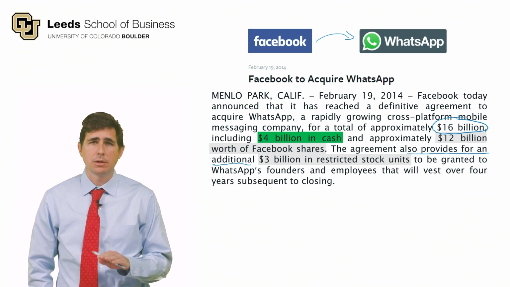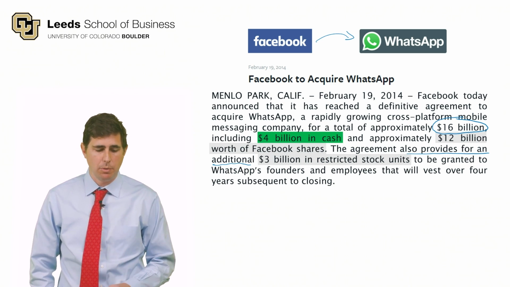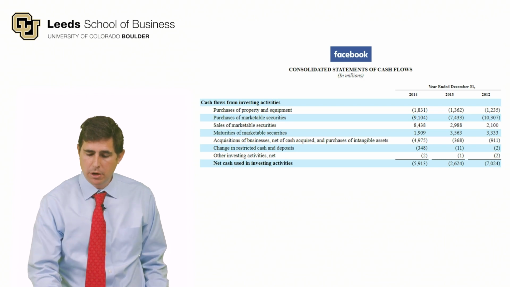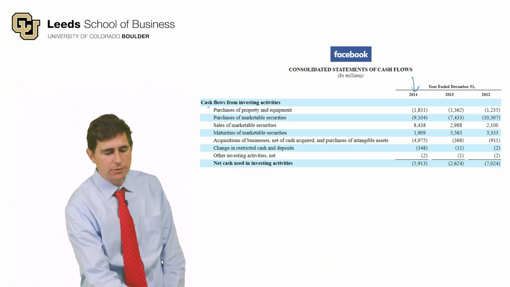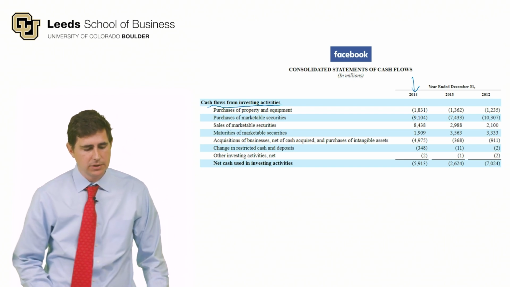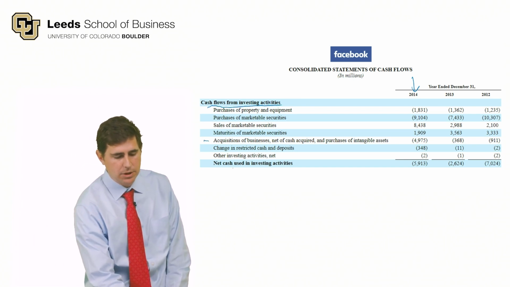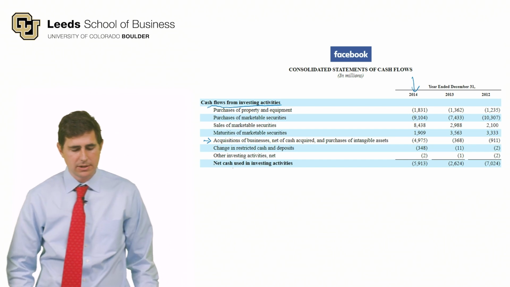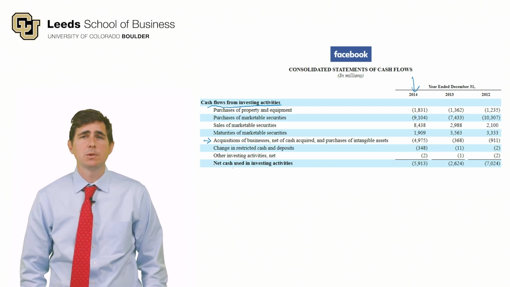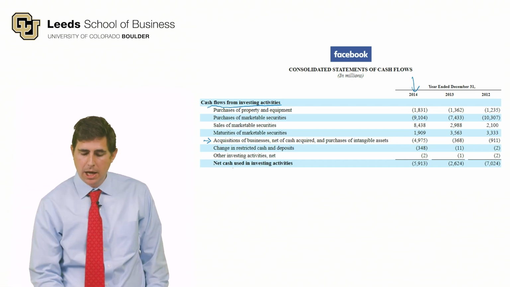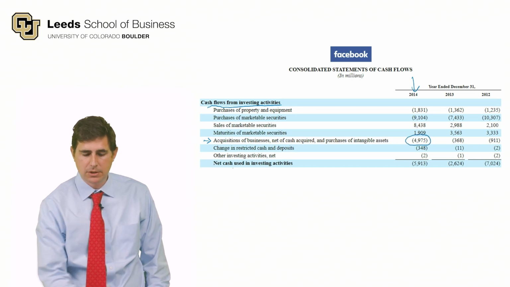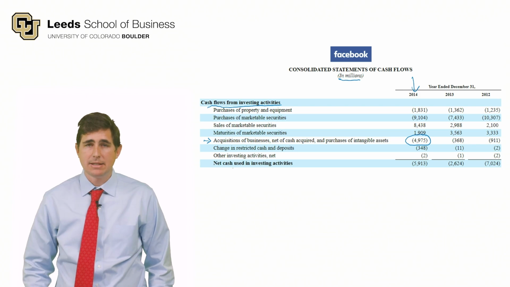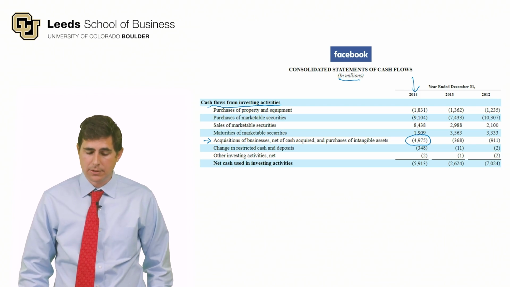And let's look at Facebook's statement of cash flows for this period. So here's the year ended December 31st, 2014. And this is their cash flows from investing activities section of their statement of cash flows. Here's the acquisition line, acquisition of businesses. And that includes WhatsApp, and it includes some smaller acquisitions as well. And you can see that that's a large negative number. That's negative $4.9 billion. As you can see, this is in millions. And that's a negative $4.9 billion.